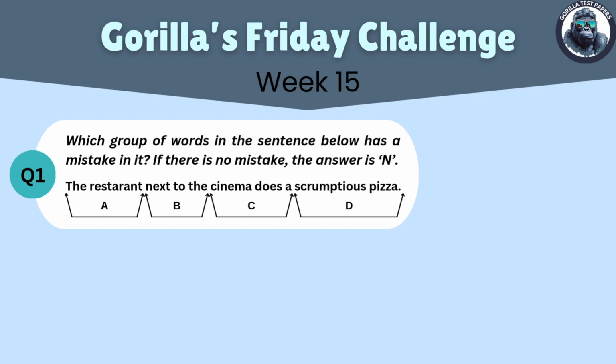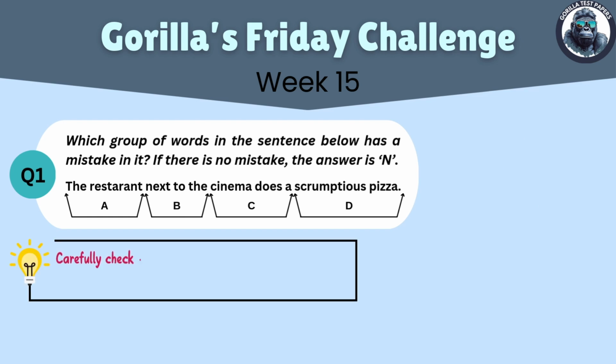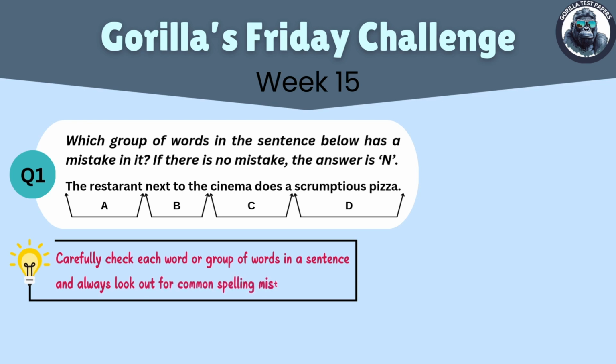The first learning point of the week is that it's important to carefully check each group of words in a sentence and always look out for common spelling mistakes. So now, after checking each word in this sentence, we can spot that restaurant is spelled incorrectly and the correct spelling is on the screen now. After looking at the sentence, we can also see that this mistake appears in group A, so therefore the correct answer to this question is A.